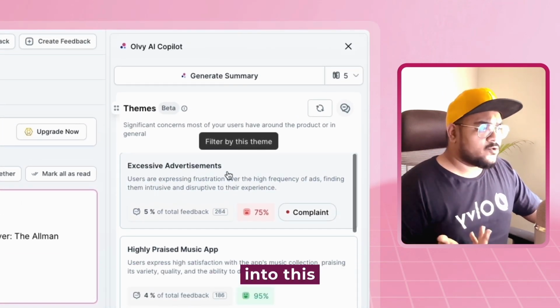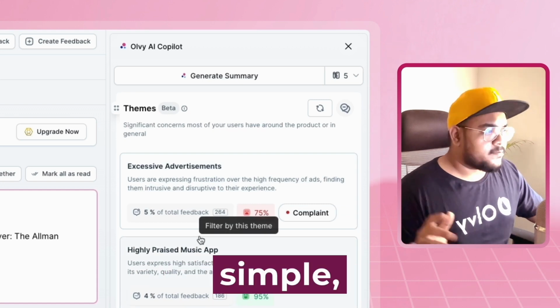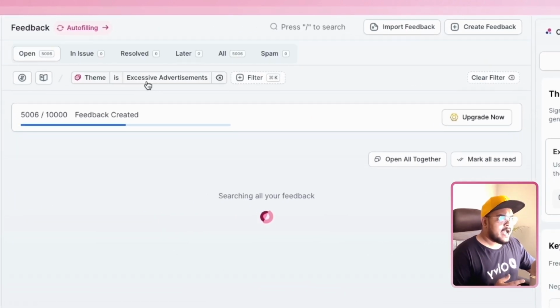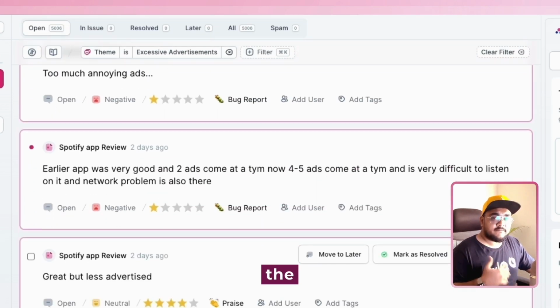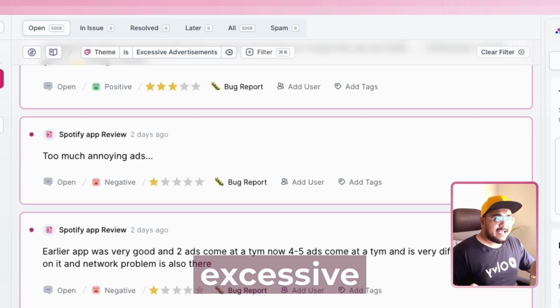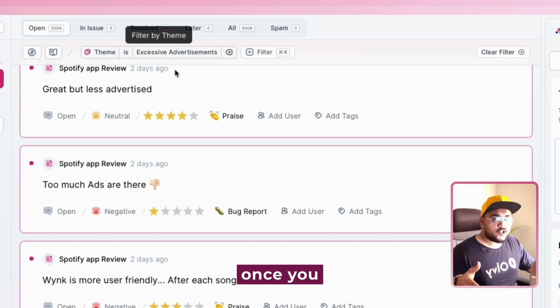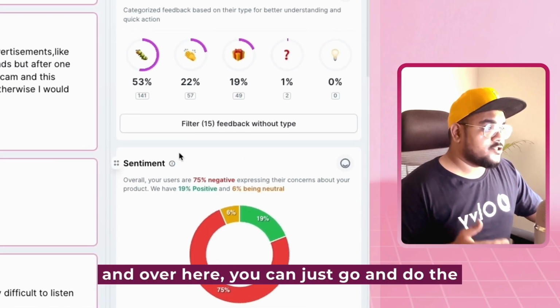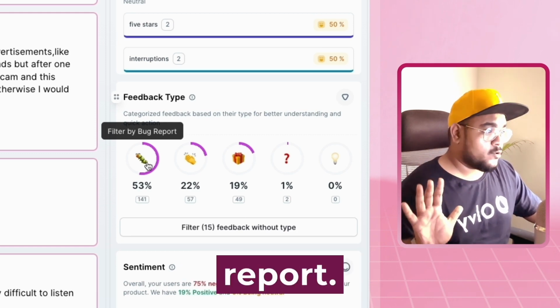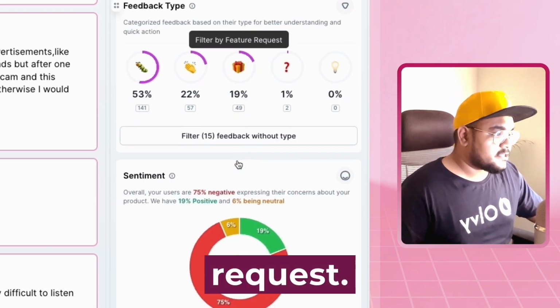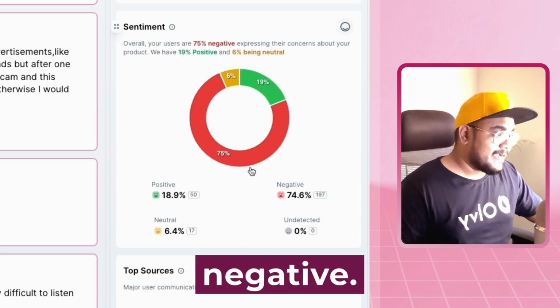And to look into this data is going to be dead simple. All you need to do is click over there and you would see excessive advertisement, and it will dissect all the feedback that is talking about the excessive advertisement once you filter that data. And over here, you can just go and do the analysis. Most of the feedback has been bug reports as well as feature requests. 75% of the feedback has been negative.